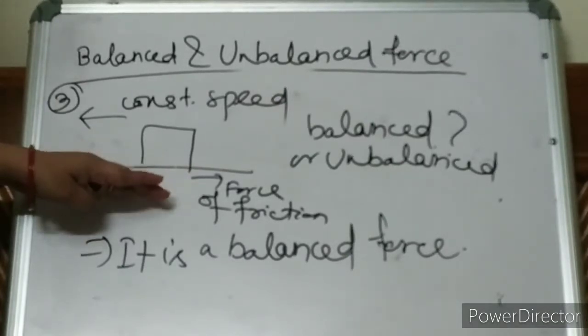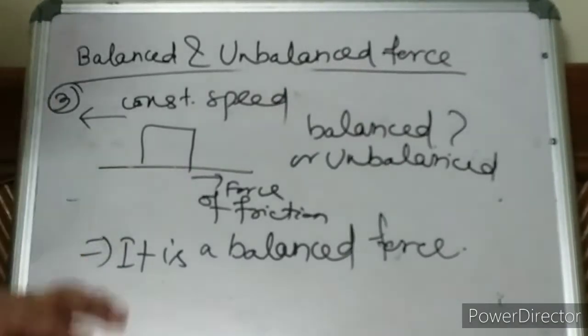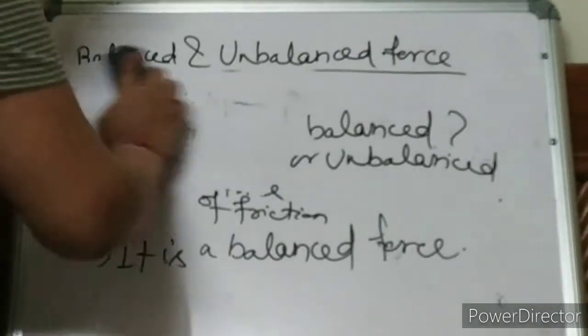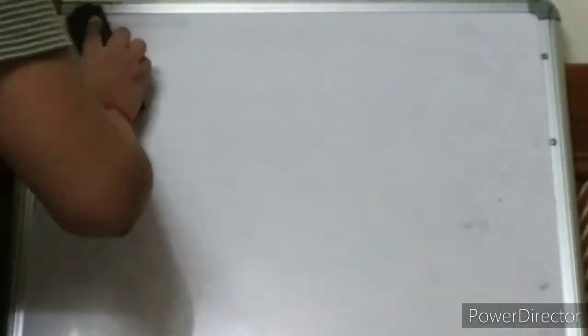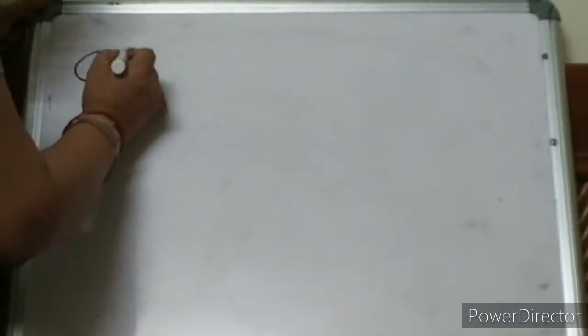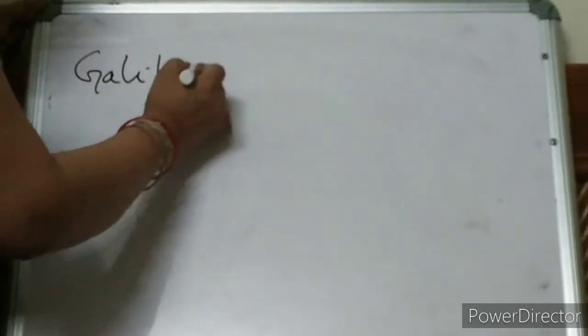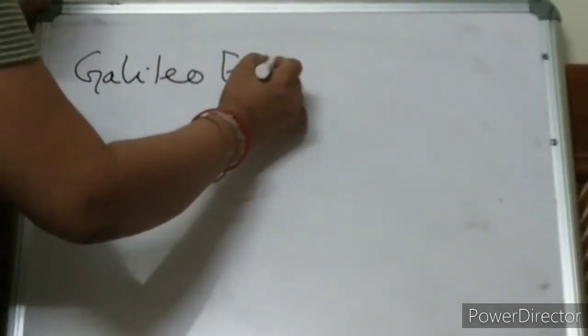Okay, clear this point? Now I will discuss Galileo's experiment. Interesting one, very interesting. Let us see what this Galileo experiment is.